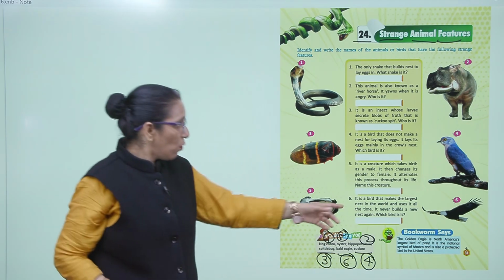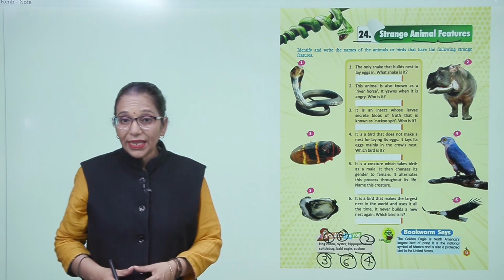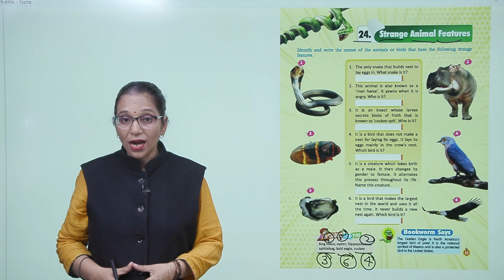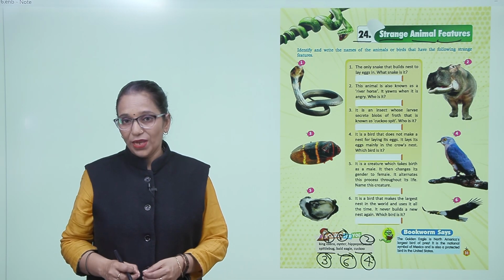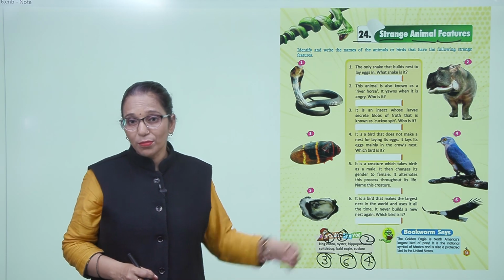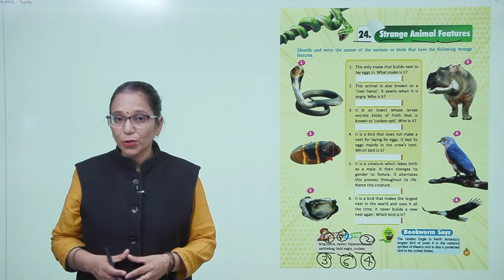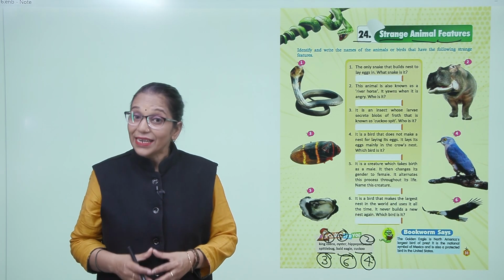अब आप आगे देखो बुकवर्म हमें क्या बता रहा है. The golden eagle is North America's largest bird of prey. It is the national symbol of Mexico and also a protected bird in the United States.